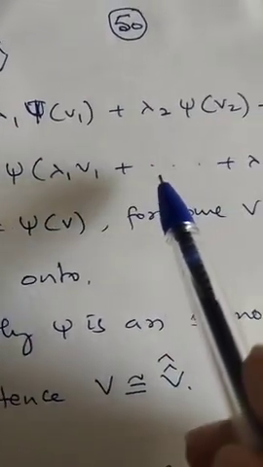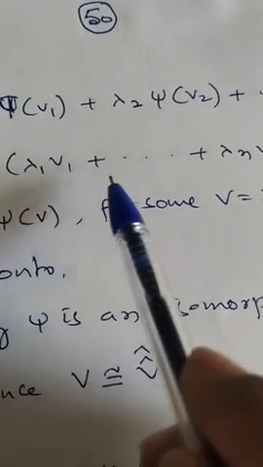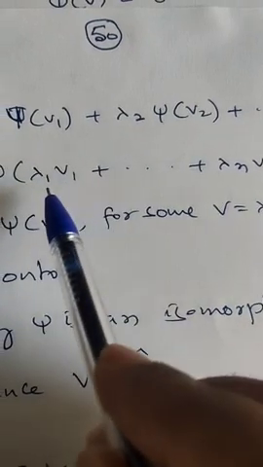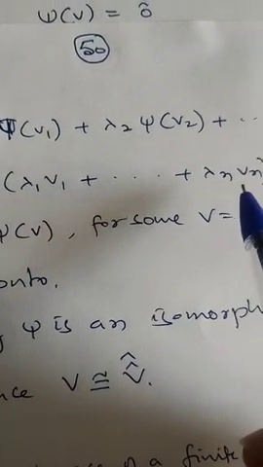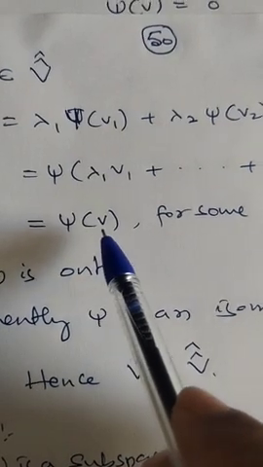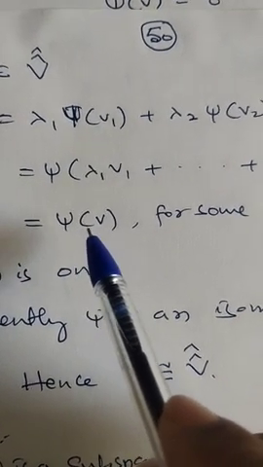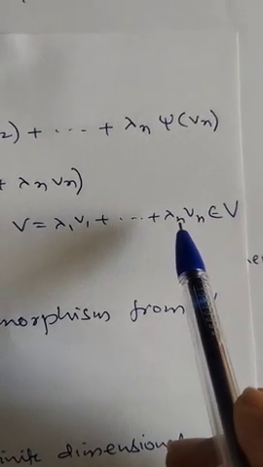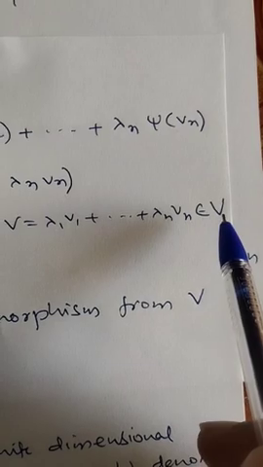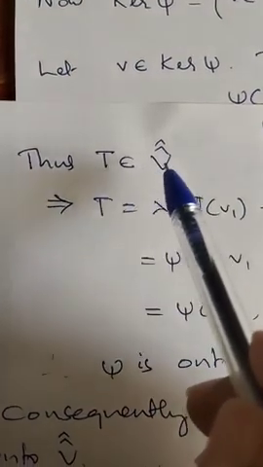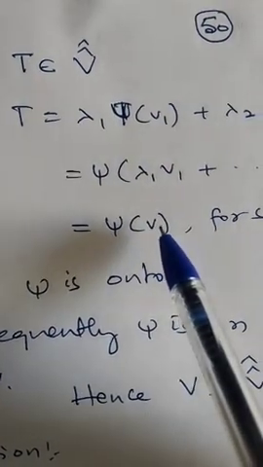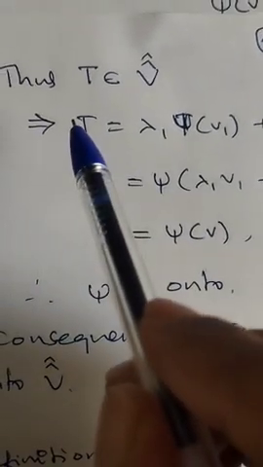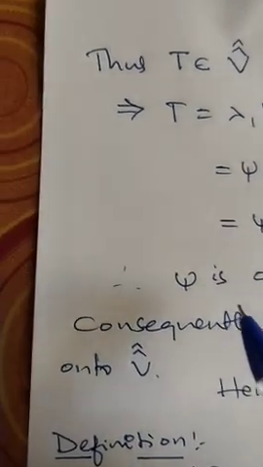Now v1, v2, ..., vn are the basis elements for V. Therefore, a linear combination of basis elements is an element of V only. Call that element v. So this is equal to ξ(v), where v = λ1 v1 + λ2 v2 + ... + λn vn belongs to V. Therefore, for the element T belonging to V double cap, there exists an element v belonging to V such that ξ(v) is T. Then by definition ξ is onto.